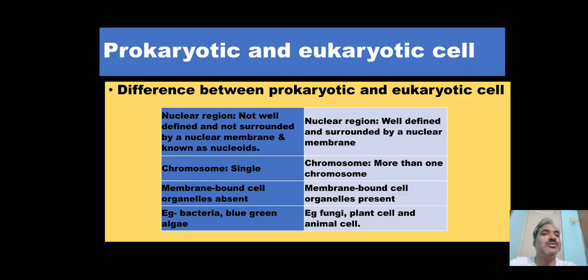So here I finish my topic. Now I would like to give you 5 questions as an assignment. First question: explain cell theory. Second question: what is plasmolysis? Third question: explain 3 types of tonicity. Fourth question: write the difference between prokaryotic and eukaryotic cells. And last question: write the difference between exocytosis and endocytosis.